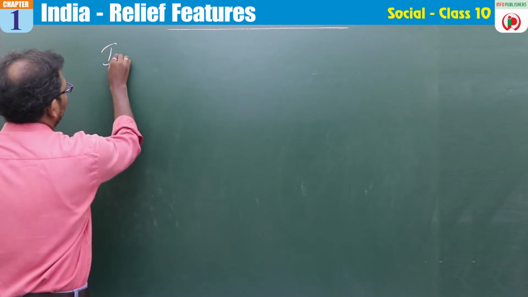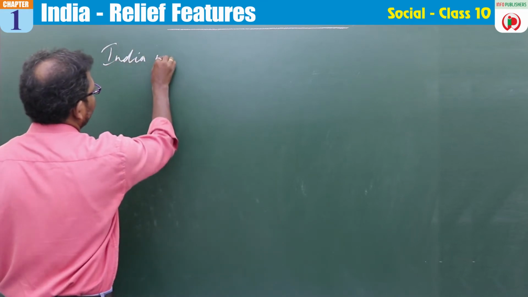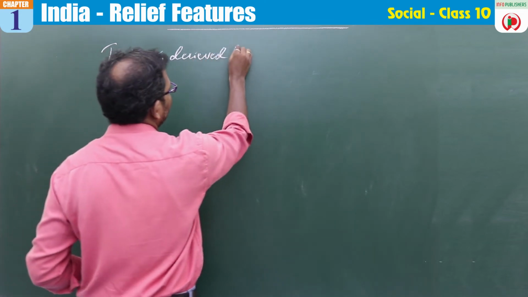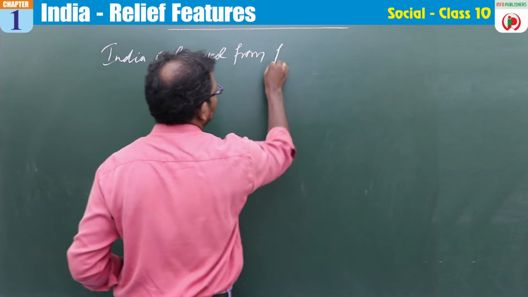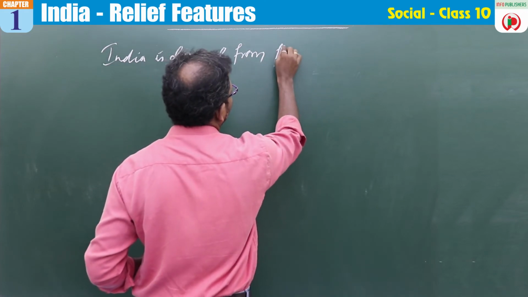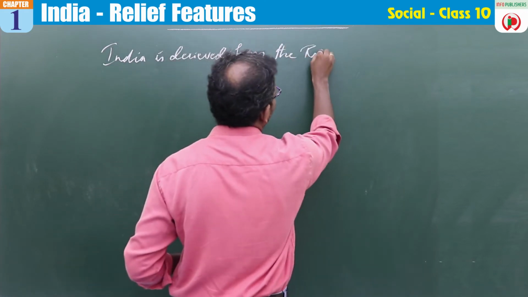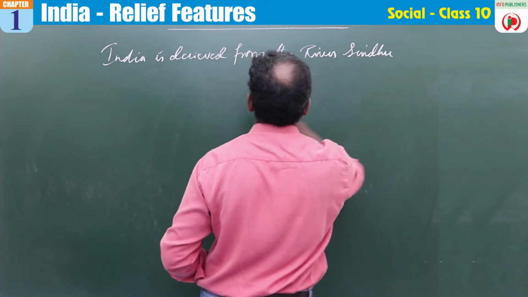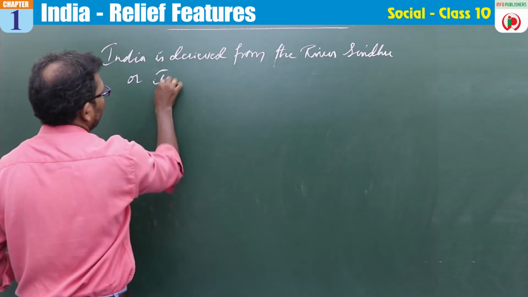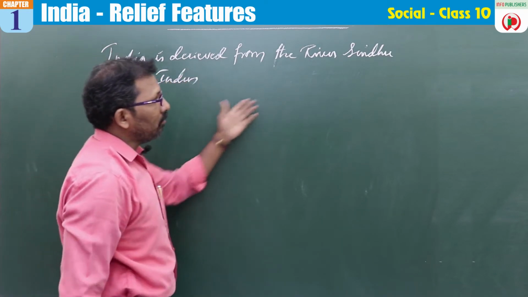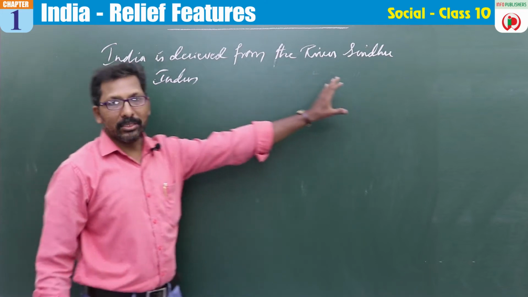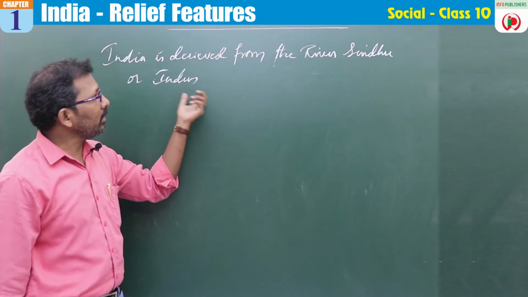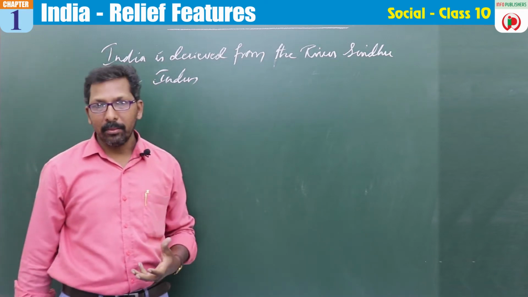India is derived from the river Sindhu or Indus. Everyone knows this name, Sindhu or river Indus. But how did it get its name?